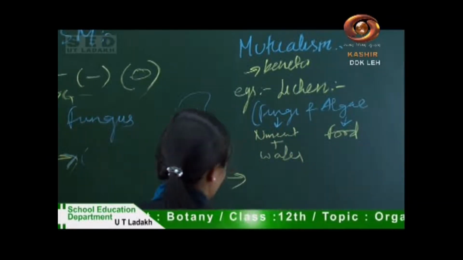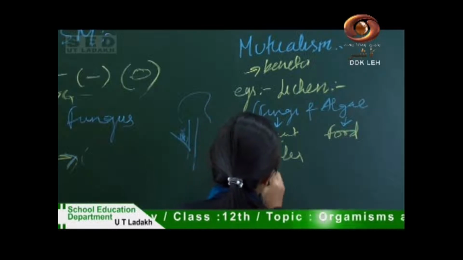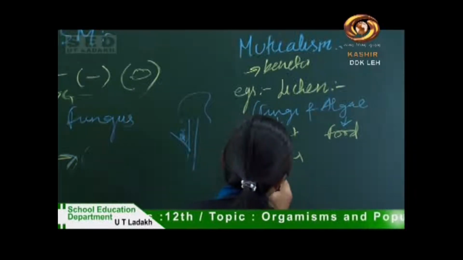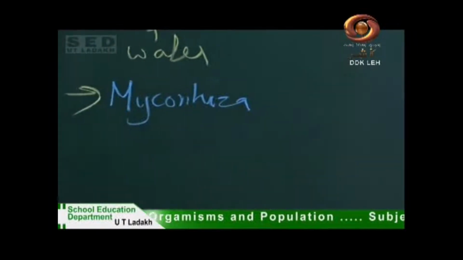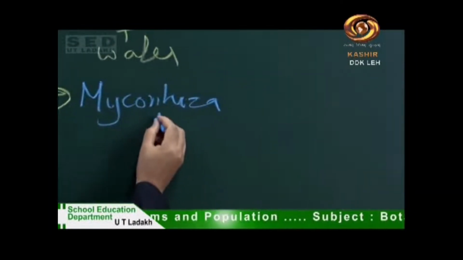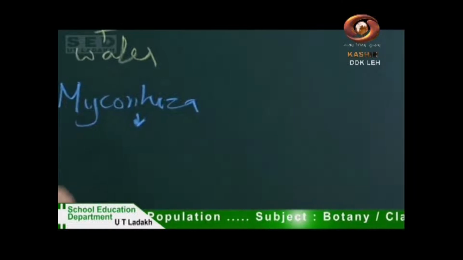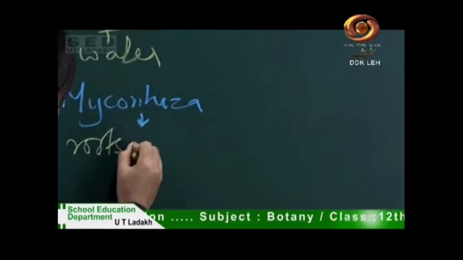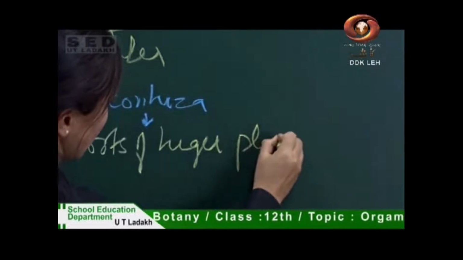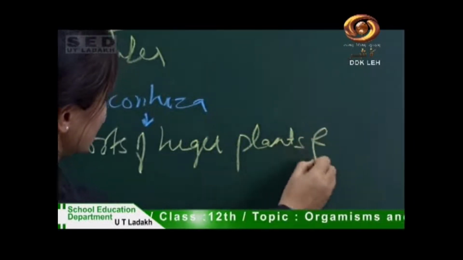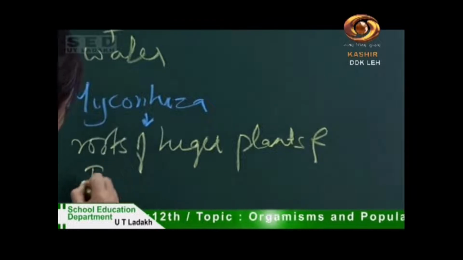The next example of mutualism is mycorrhiza. Mycorrhiza is an association between roots of higher plants and fungi.